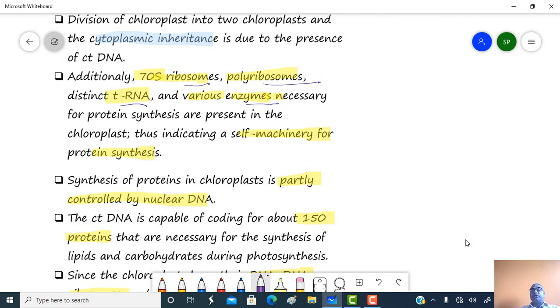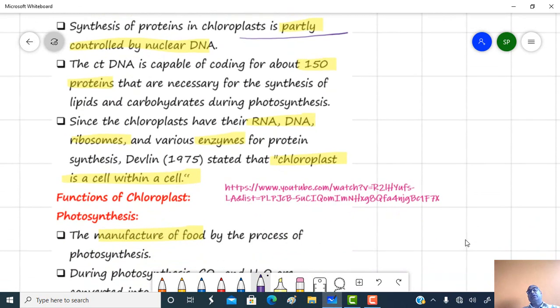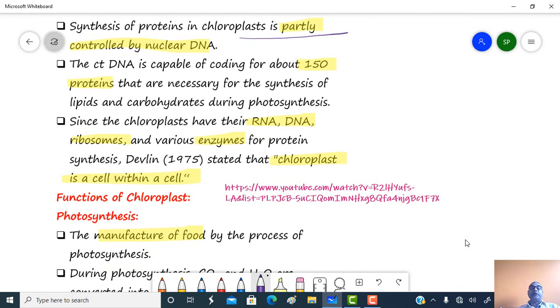Synthesis of protein in a chloroplast is partially controlled by the nuclear DNA. Chloroplast DNA itself is capable of coding 150 proteins that are necessary for the synthesis of lipid and carbohydrate during the process of photosynthesis.